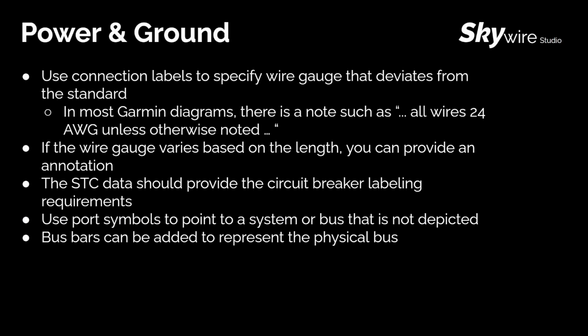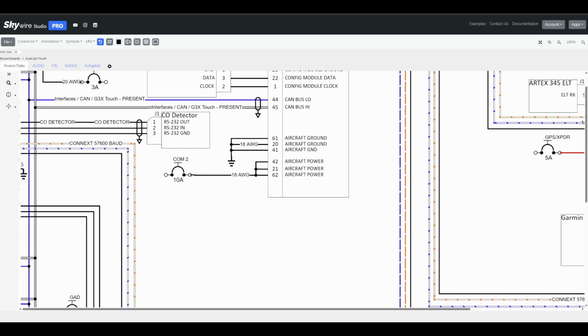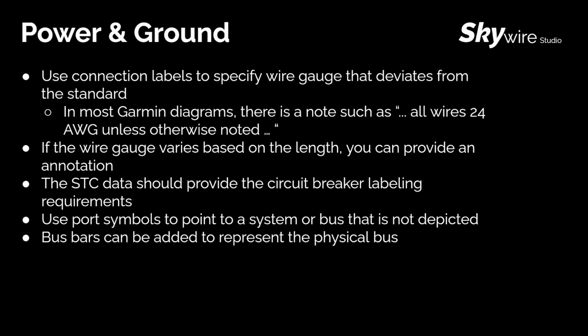So let's get started. We'll head over to SkyWire Studio and start on sheet 1, or our power and ground sheet. So when we're talking about the power and ground sheet in particular, it's helpful to use connection labels to specify the wire gauge that deviates from the standard. So you might see in a Garmin diagram, there might be a note such as all wires 24 gauge unless otherwise noted. You can add a note to all of your sheets that says something to this effect, and then only label the wires that deviate from the 24 gauge. This is common for a lot of the power and ground pins.